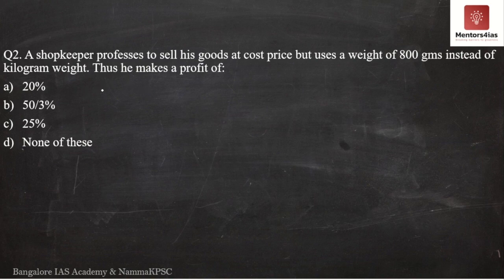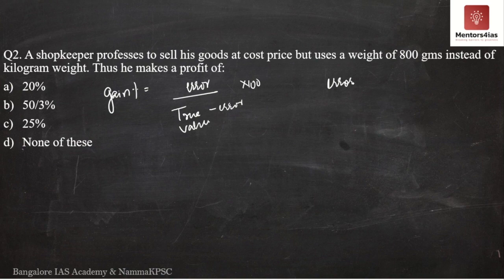So again, if you are going to make use of the formula, what is the formula? Gain percentage is equal to error divided by true value minus error, the whole thing into 100. This will give me the gain percentage. Now, what is the error over here? See, the incorrect weight used is how much? It is 800 grams instead of 1000 grams. Therefore, error is what? Error is 800 grams.